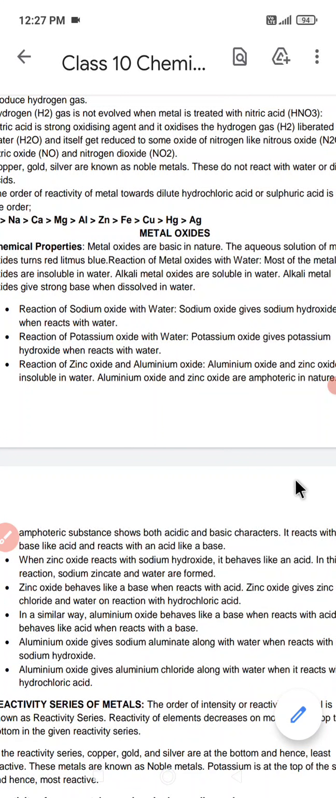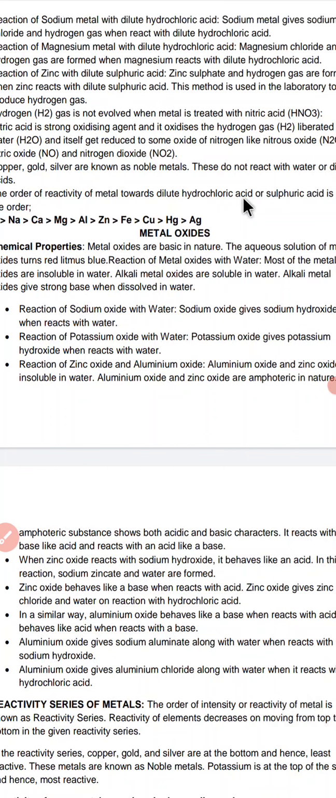Under this chapter, today's topic that we are going to discuss is metal oxides. Now the question is, what are metal oxides? Metal oxides are the oxides of metals and oxygen. So the basic definition of a metal oxide is that it is a binary compound made up of a metal and oxygen only.